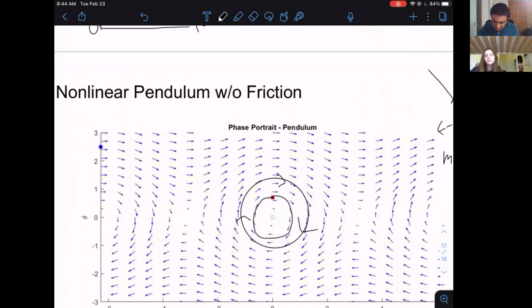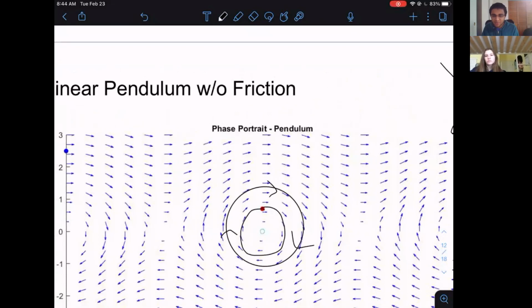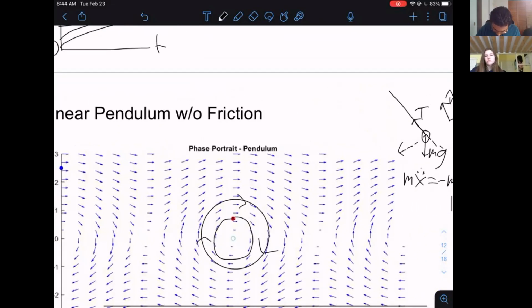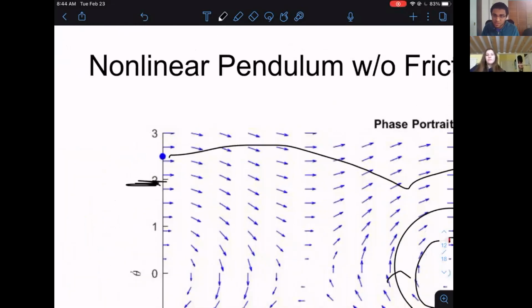On the other hand, you have this blue point. For the pendulum, we typically use the small angle approximation, so you don't get to go much further past 15 degrees. But if we use phase portraits instead, then we get to think a little more abstractly. That could be an example of if you give the pendulum a high velocity here. What they're showing is really high angular velocity on our pendulum.